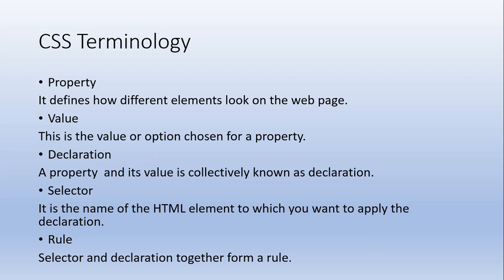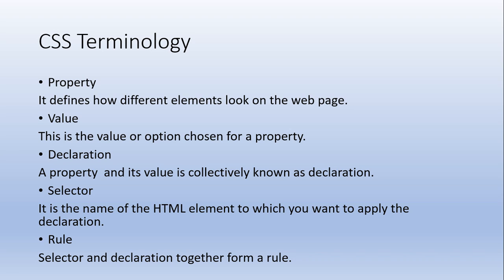CSS terminology, that means the terms used in CSS. Property. A property defines how different elements look on the web page. Elements means different tags. We use the property of the tag. Value. This is the value or option chosen for a property. Suppose for the font we change the size, or for the color we choose a color. That is called the value.